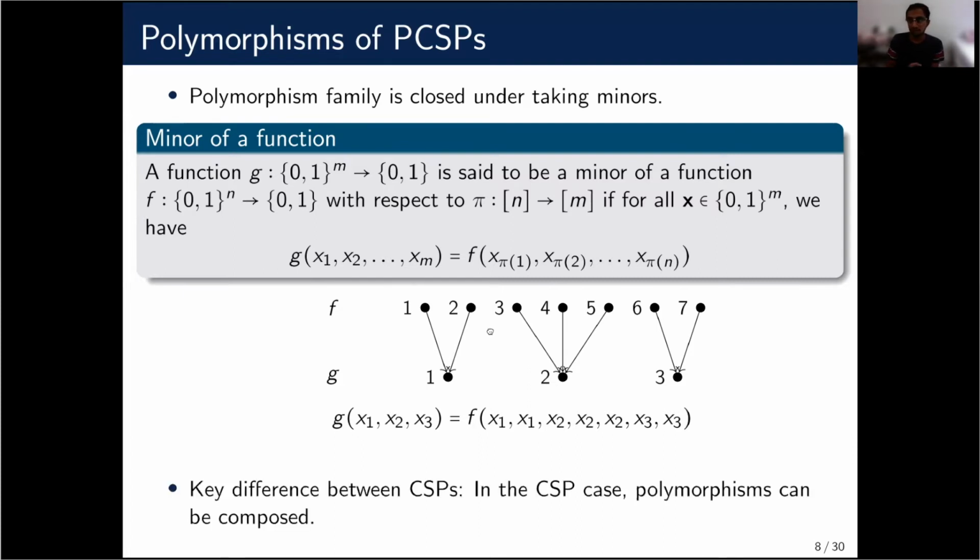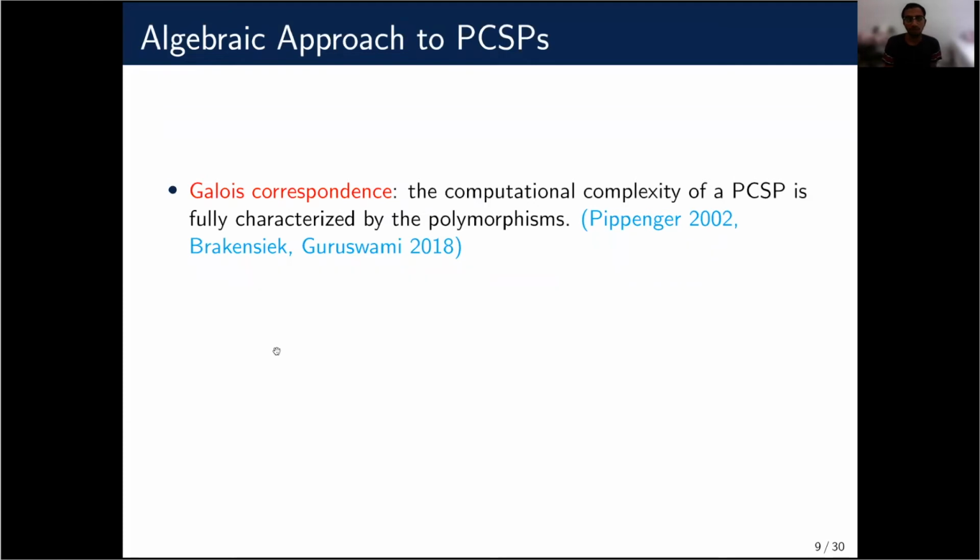In CSPs, there is some other property called closed under composition as well. We can also compose polymorphisms in CSPs, but in promise CSPs, that is not the case. In promise CSPs, we only have the minor closed property. And some of the properties that are true for polymorphisms in CSPs are also true in promise CSPs.